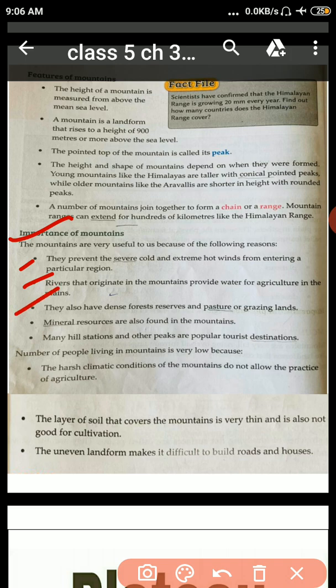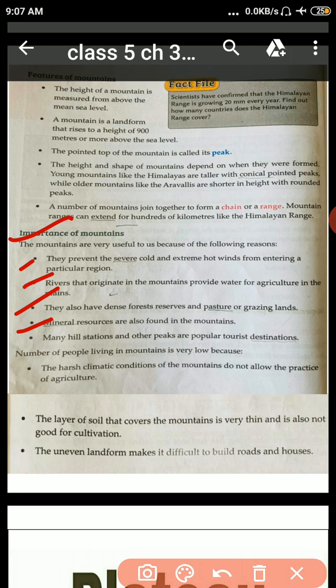They also have dense forests, reserves and pastures or grazing land. So students, pastures means grassland, or grazing land. Mineral resources are also found in the mountains. Minerals means natural substances such as coal, salt, oil found in the ground.